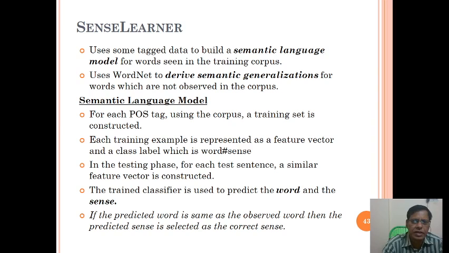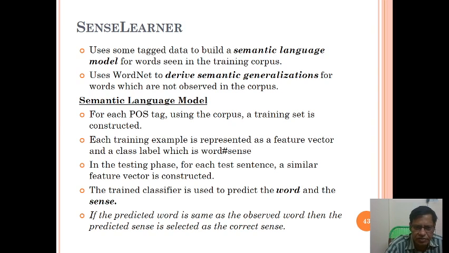So SenseLearner is about using some tagged data to build a semantic language model for words seen in the trained corpus. Semantic language model: for each POS tag, using the corpus, a training set is constructed. Each training example is represented as a feature vector and a class label which is word for sense.